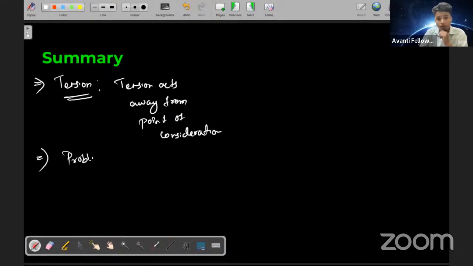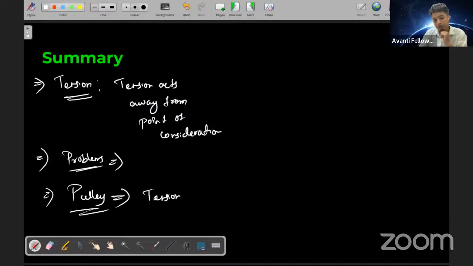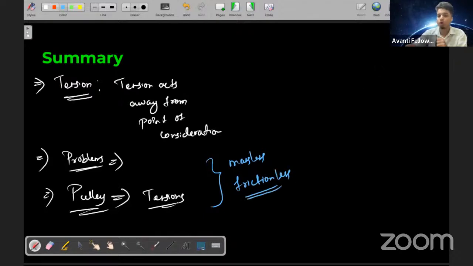We saw that we can apply tension in pulley problems, and that in every case the string is considered to be massless and frictionless. These were the things we solved or understood today. Is it good?